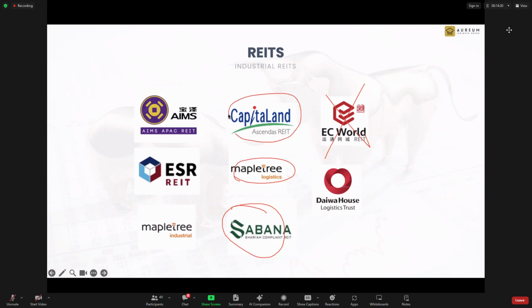This one only does developed countries: US, UK, Europe, and Singapore. This one tries to tweak itself toward data centers. So their thing is they have data centers overseas, and in Singapore they have industrial buildings. So they are trying to transform.